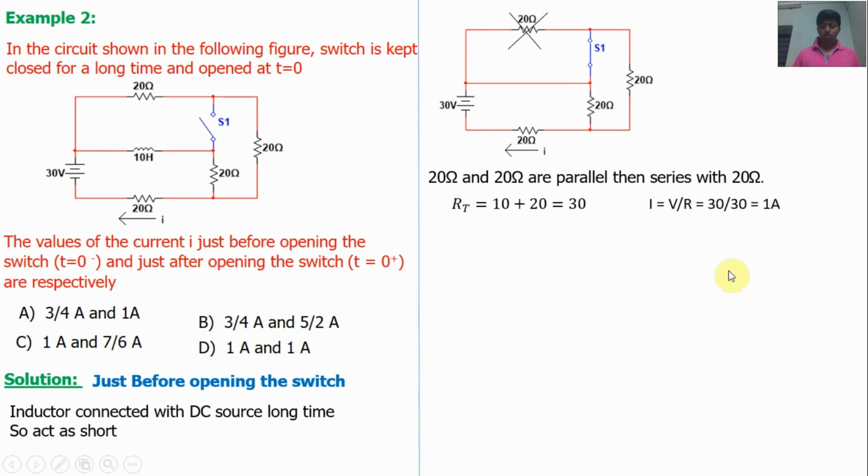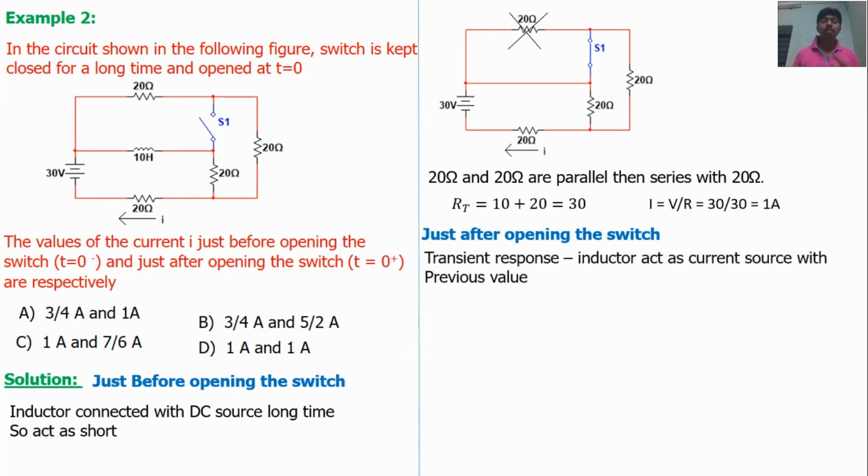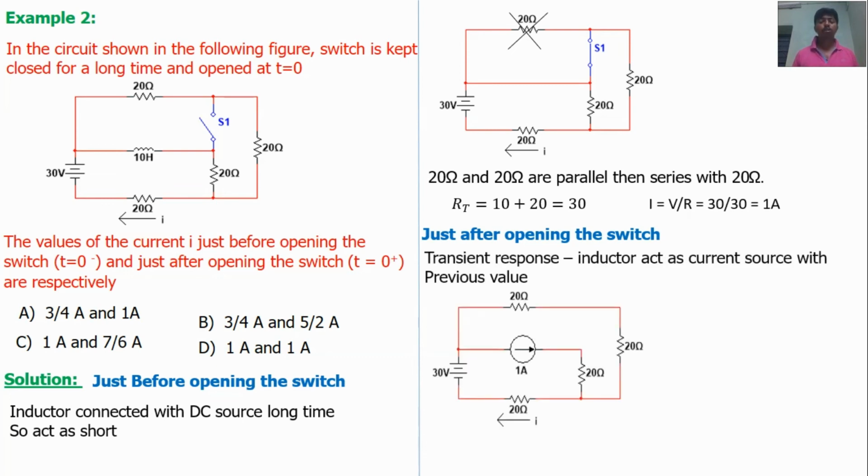Then just after opening the switch. Just after opening the switch means the immediate response, the transient response. At the transient condition, the inductor acts as a constant current source with the previous state current value. So replace the inductor by a constant current source with the previous state value. This is the equivalent circuit. The previous state value is 1 amp, so the current source value is 1 amp. Now our objective is to find the current flowing through the 20 ohm resistor.